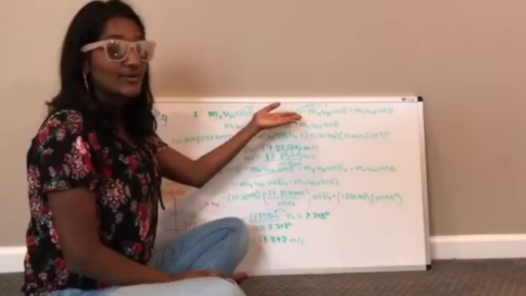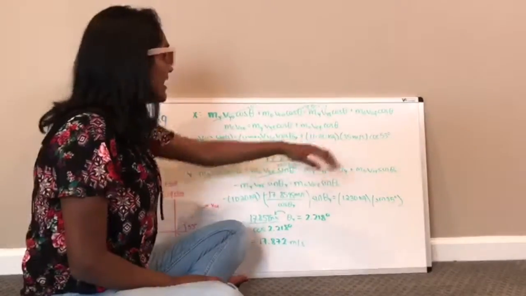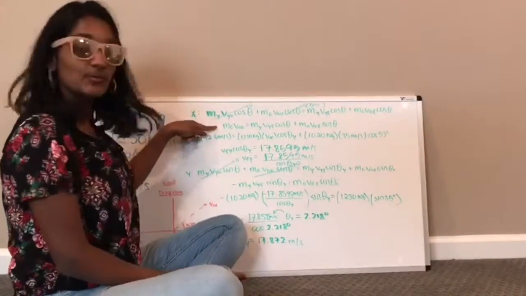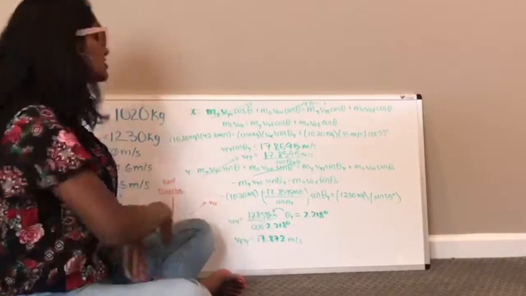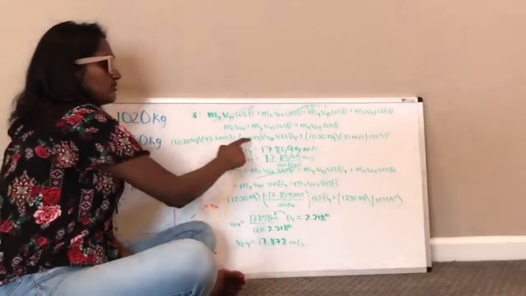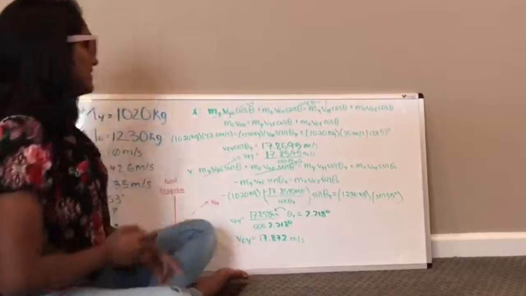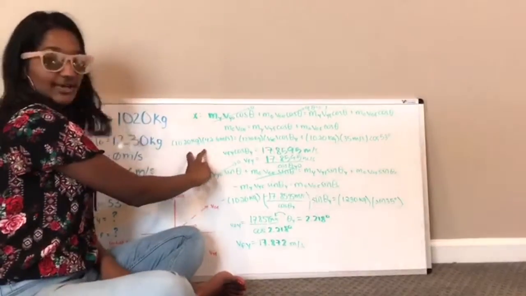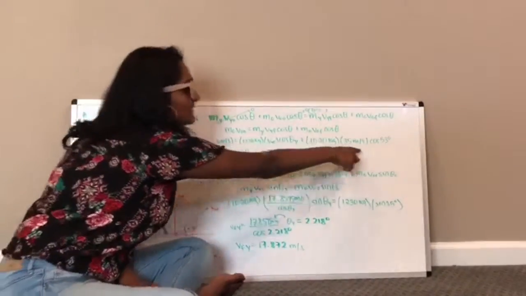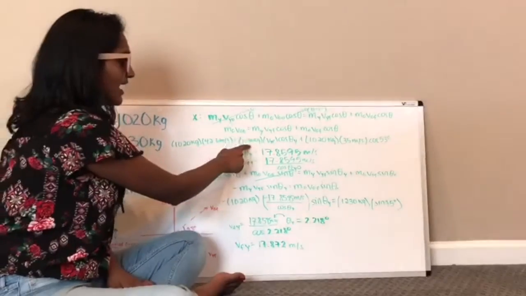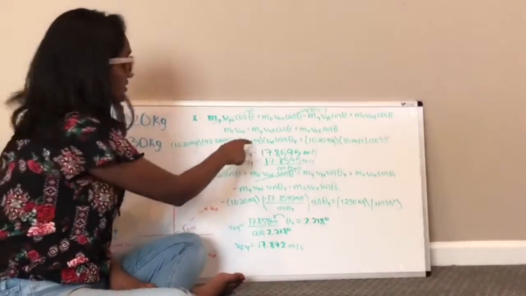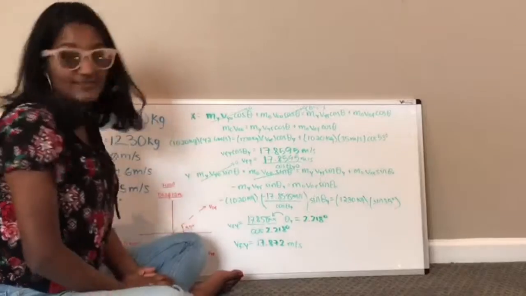And cosine of 0 is 1, so you can just ignore that. And then your final formula will be this. Once you have your final formula, you want to start plugging in your givens. Once you plug in all your givens, you get this. Then put this in your calculator and subtract this from this. When you divide that value by 1230, you're going to get 17.8595.